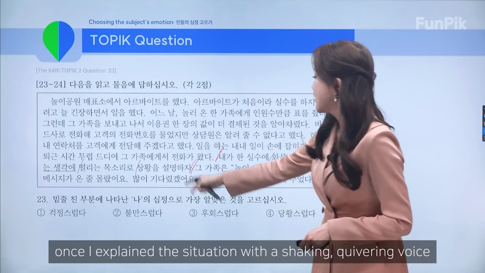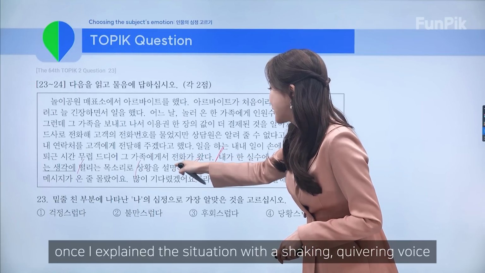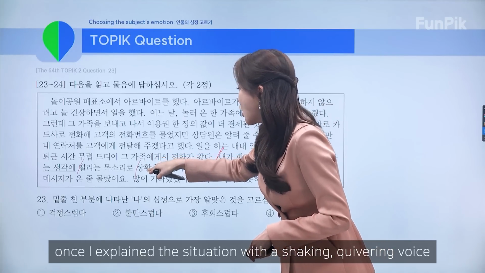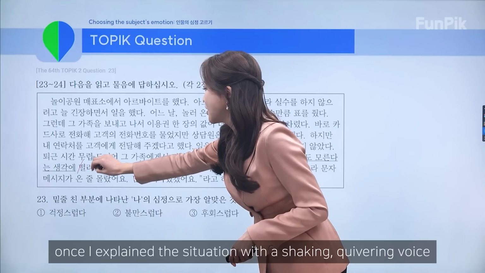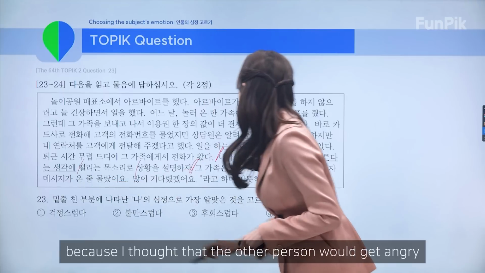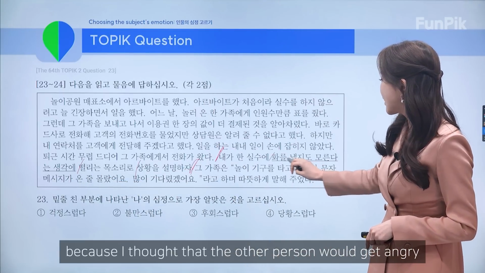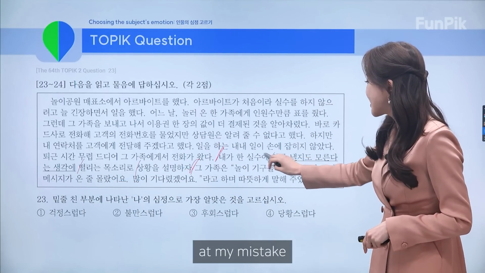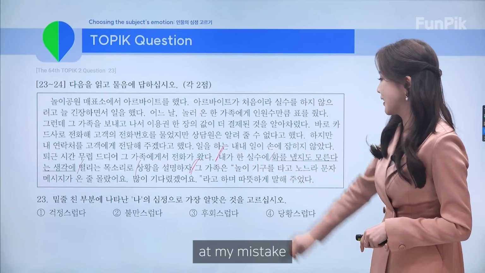So once I explained the situation with a shaking, quivering voice because I thought that the other person will get angry at my mistake.